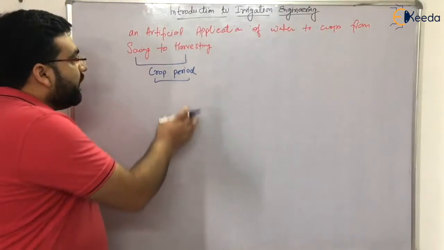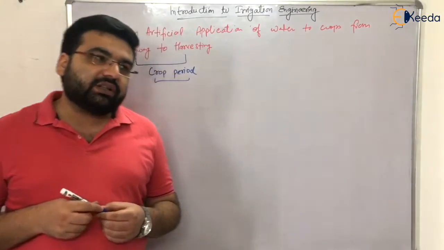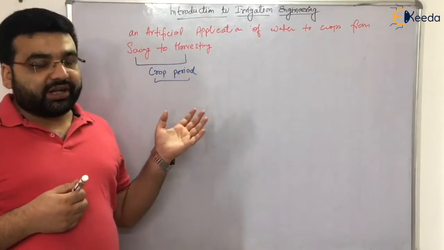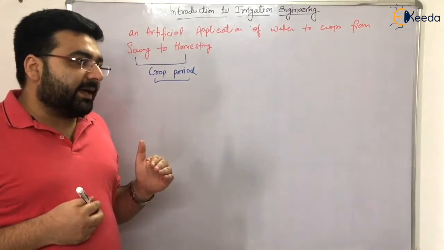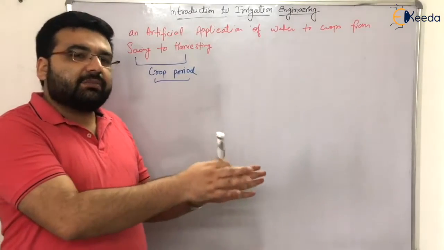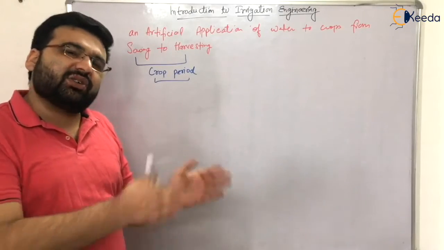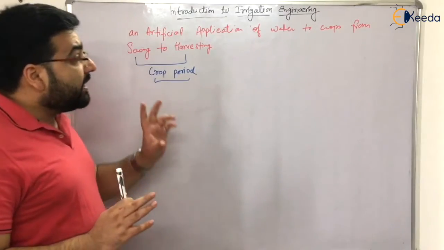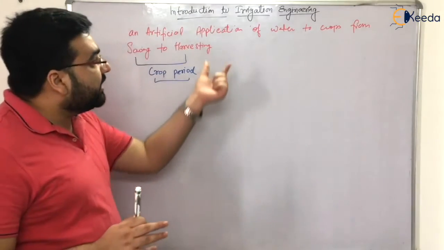Before starting the irrigation engineering subject, let me tell you one thing: in irrigation engineering, the GATE authorities, when setting the question paper, do not play much with the concepts, because concepts are more or less the same. Even if I am teaching you, or some other faculty is teaching you, concepts are all the same, but the GATE authorities play with the words.